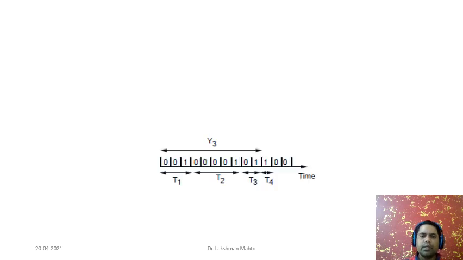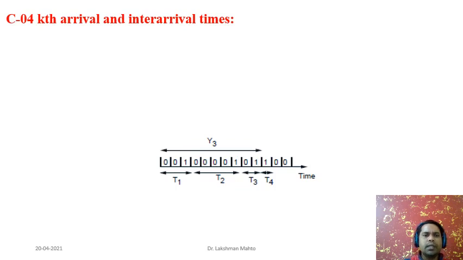Okay, now another question is coming. Two important random variables are associated with a binary random process. One we are calling the kth arrival. So kth arrival means fourth arrival, fifth arrival, sixth arrival. What is the time distribution of the kth arrival? Another question is, what is the distribution of inter-arrival time?